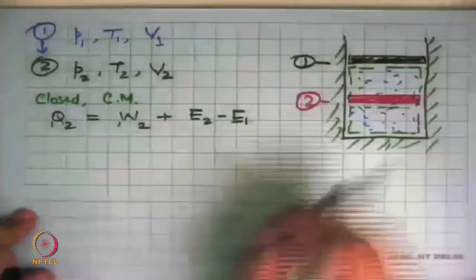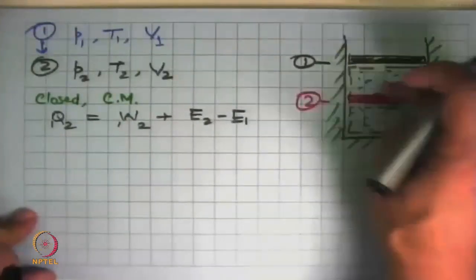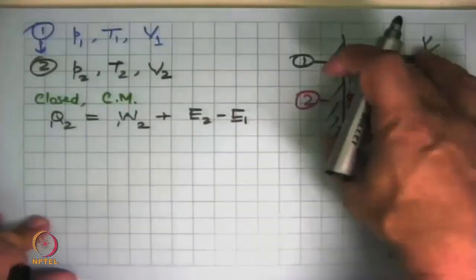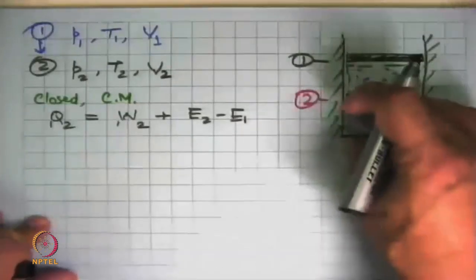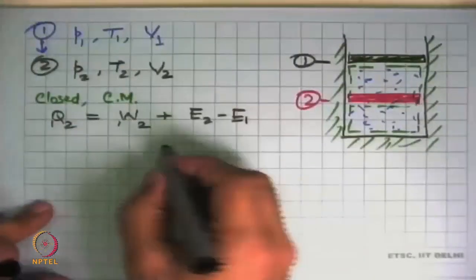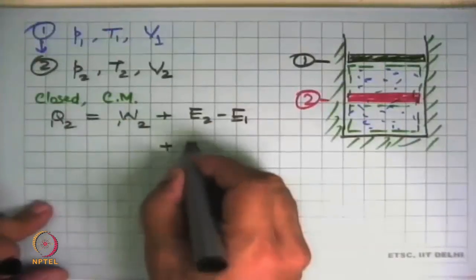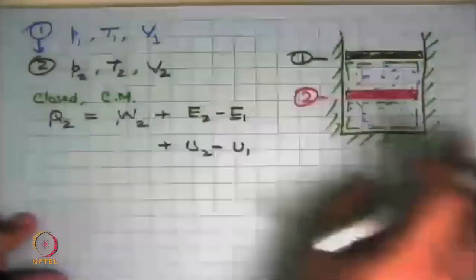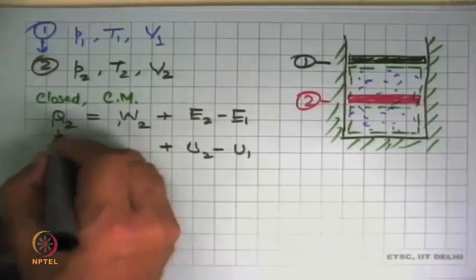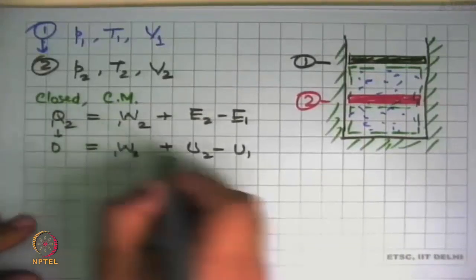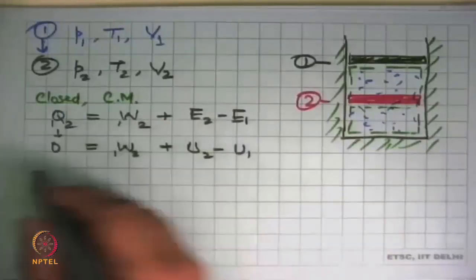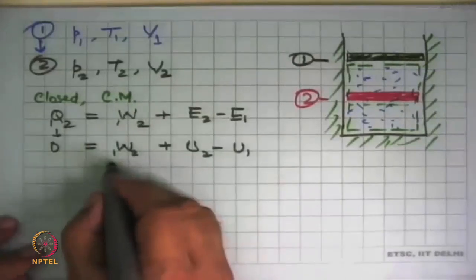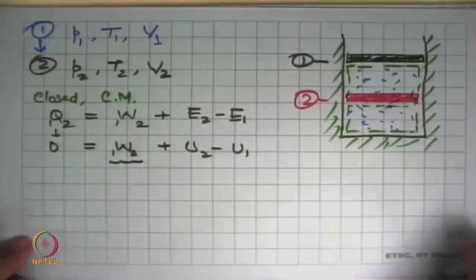We then look at the system and say, look, the CG of this gas was here, now it is here, this is very, very small, there is hardly any change there. This whole system was stationary, it is still stationary here, so V1, V2 are both 0. So we can justifiably say that this is equal to U2 minus U1. And since this was perfectly insulated, Q12 becomes 0, and we are left with W12 is equal to plus U2 minus U1. And now we say, how can I express the work done?